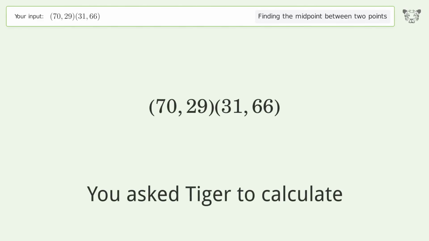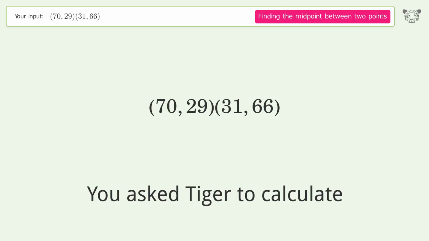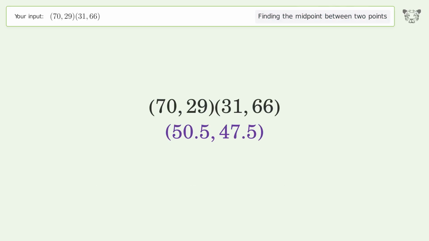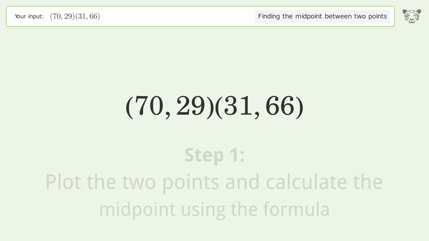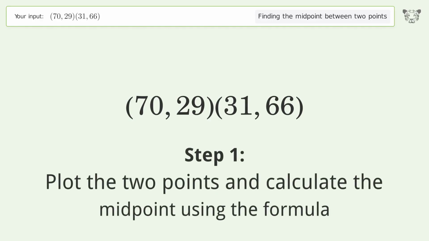You ask Tiger to calculate. This deals with finding the midpoint between 2 points. The midpoint between the 2 points is 50.5, 47.5. Let's solve it step by step. Plot the 2 points and calculate the midpoint using the formula.